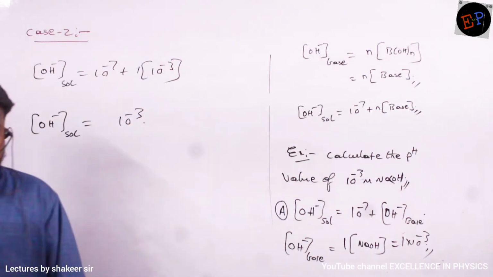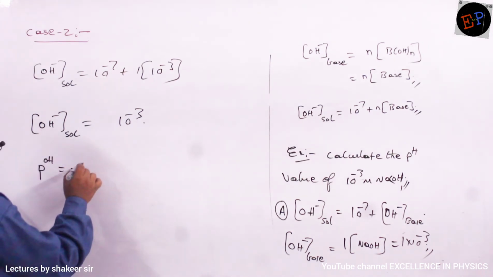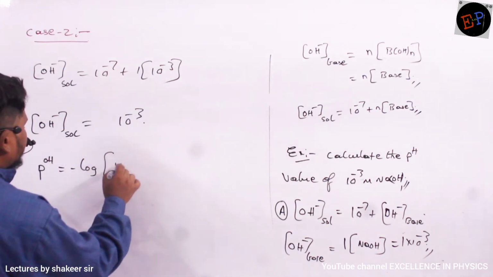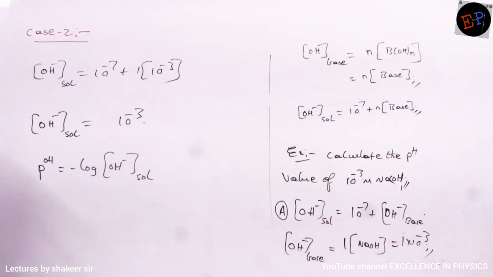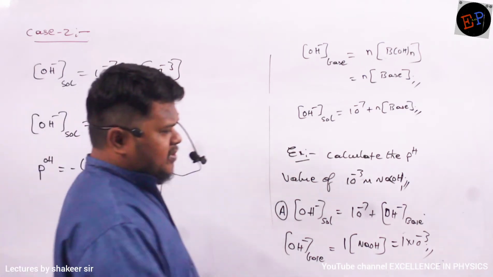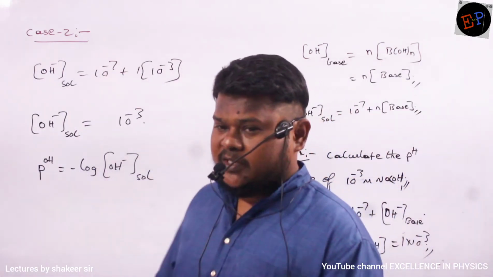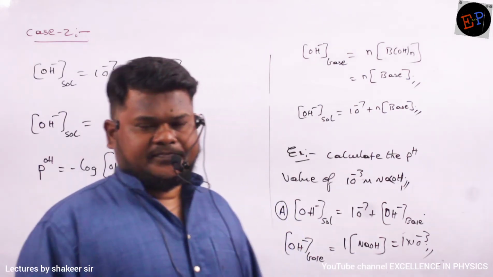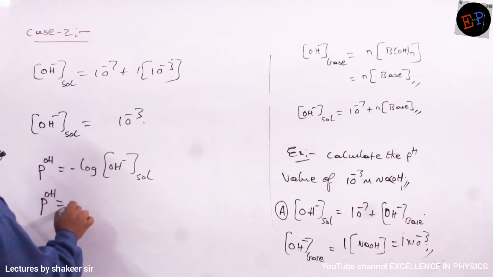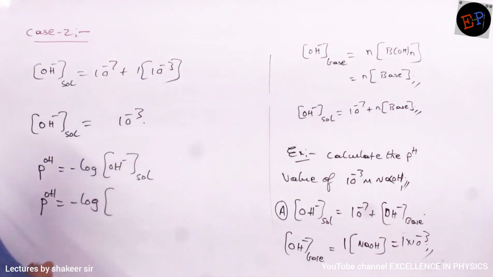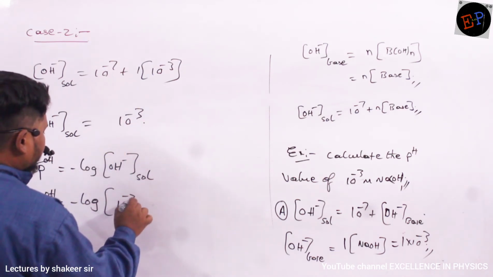Okay. And how can I calculate pOH? pOH is nothing but the negative logarithm of OH minus concentration of solution. This is how we calculate pH and pOH. Negative logarithm of H plus ion concentration is nothing but pH. Okay. So substitute here. So therefore pOH is how much? Negative logarithm of, clear? So how much is this value? It is 10 power minus 3.